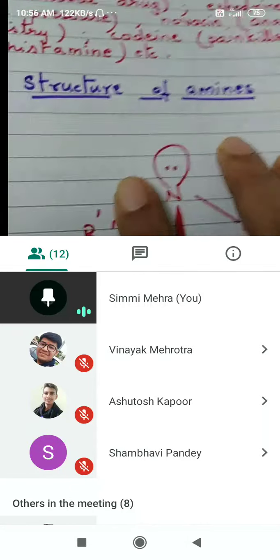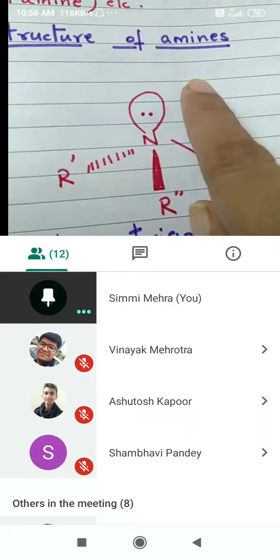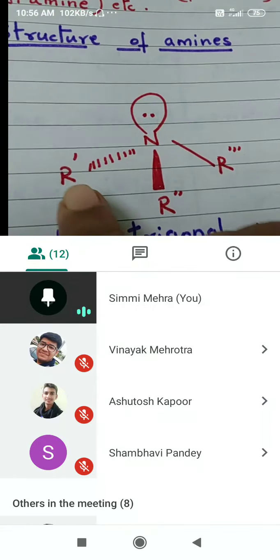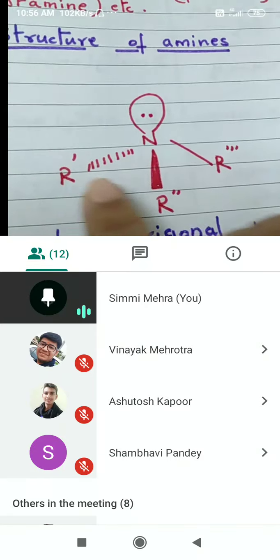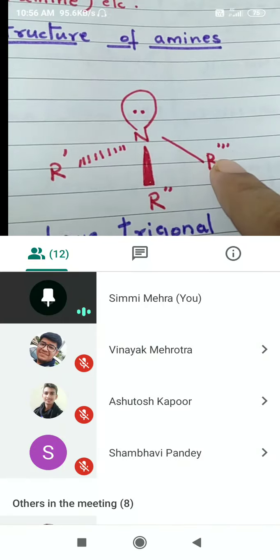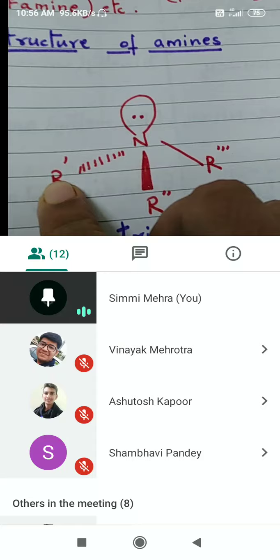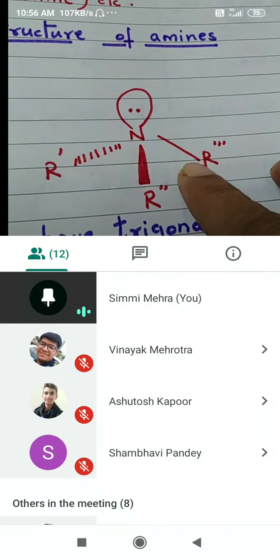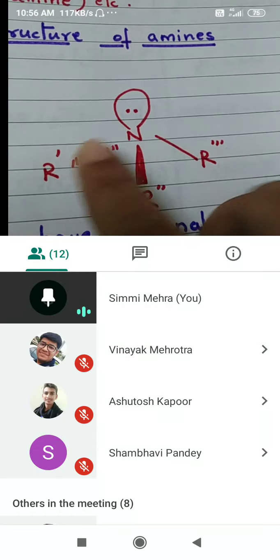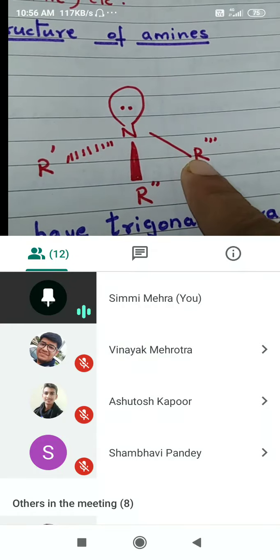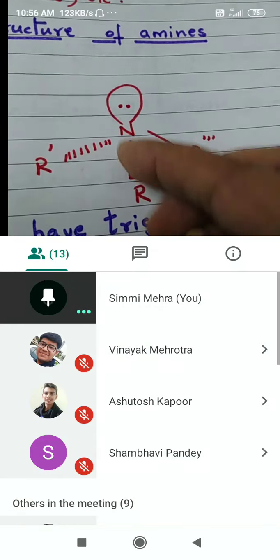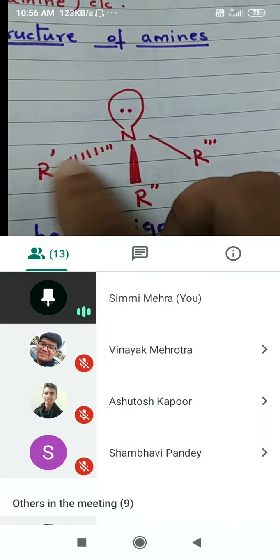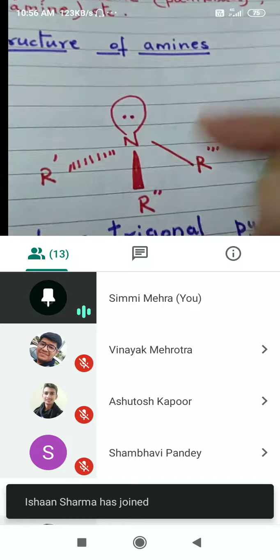Next we go on to the structure of amines. Now, as you can see, what is this? Is this a primary, secondary, or tertiary amine? This is a tertiary amine because we have replaced all three hydrogens of ammonia by alkyl groups. Now, in this structure, this is a three-dimensional structure, the wedge and dash formula. This is in the plane of the paper, this is towards me or towards the camera, and this is away from the camera, behind the plane.